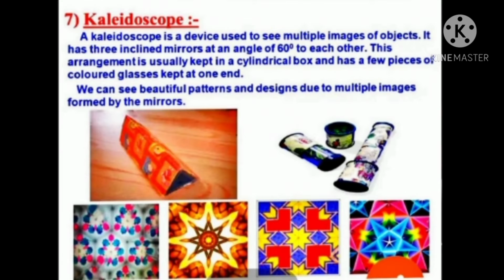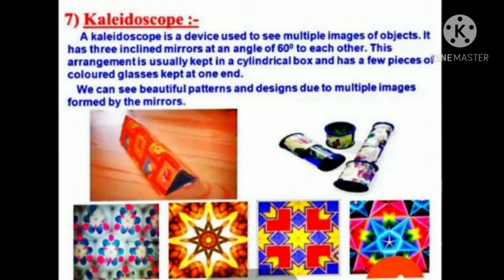Then what is kaleidoscope? Kaleidoscope is a device that uses multiple reflection to produce beautiful patterns. It consists of three plane mirrors inclined to each other at an angle of 60 degree to form multiple images.